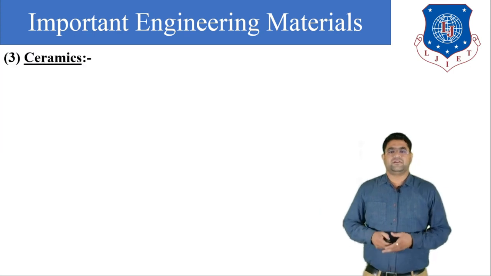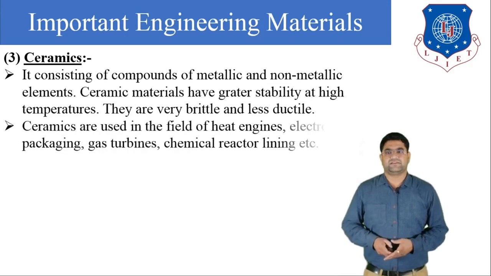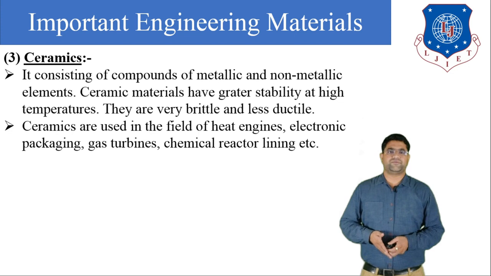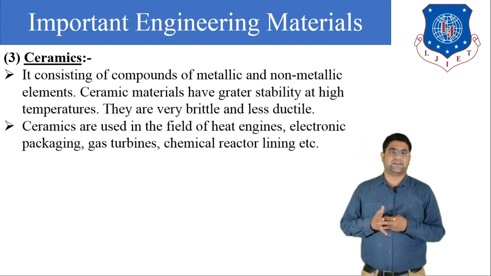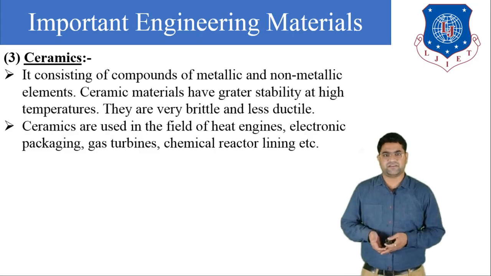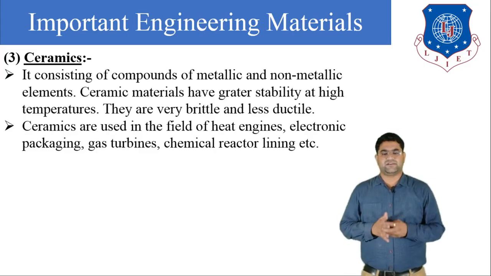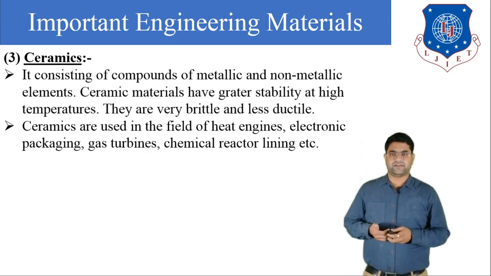Now our third type of non-metallic material is ceramic. It consists of compounds of metallic and non-metallic elements. Ceramic materials have greater stability at higher temperature, and they are very brittle and less ductile. Generally ceramics are used for high temperature applications.